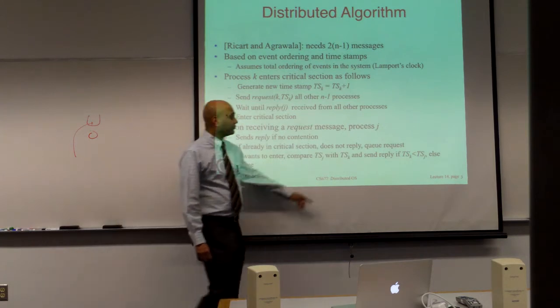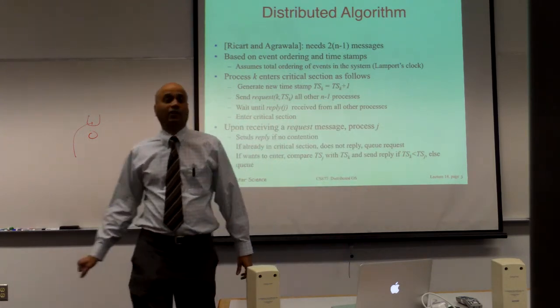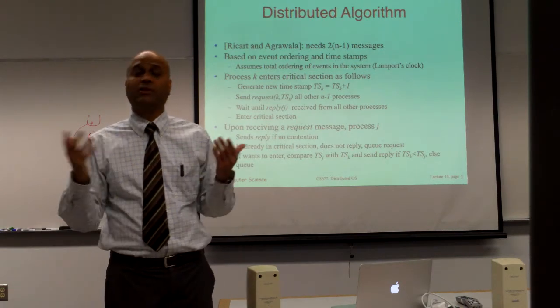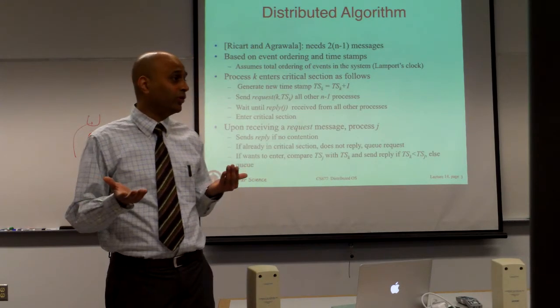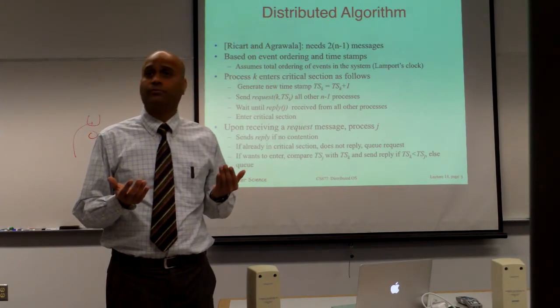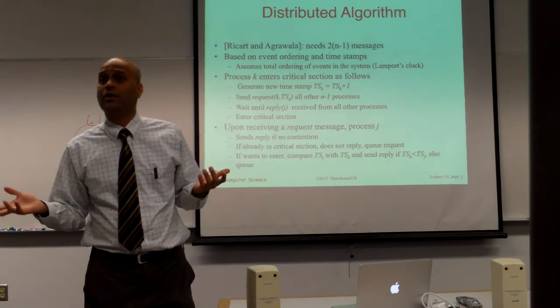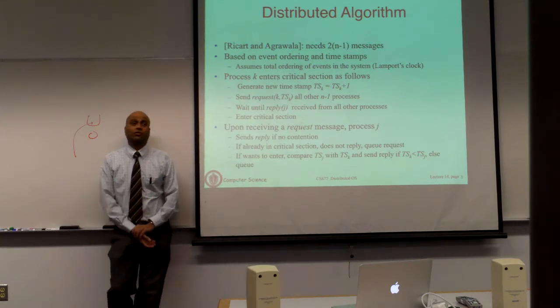If your timestamp is greater, that means the other process sent the request first. You are just using the happened-before relationship. You are just comparing timestamps to say which of the two processes sent the request first, and that's the process that's going to win. You need a way to break the tie. There are two processes contending, or two or more processes contending. One of them is going to win.